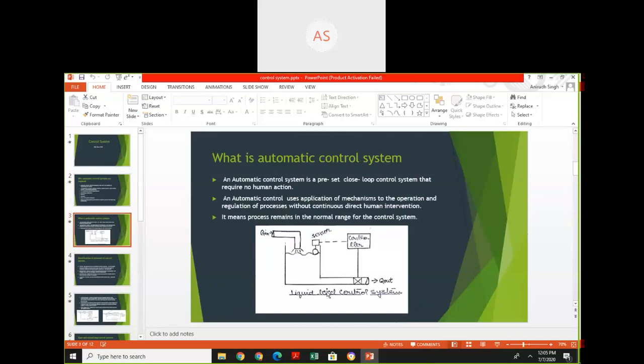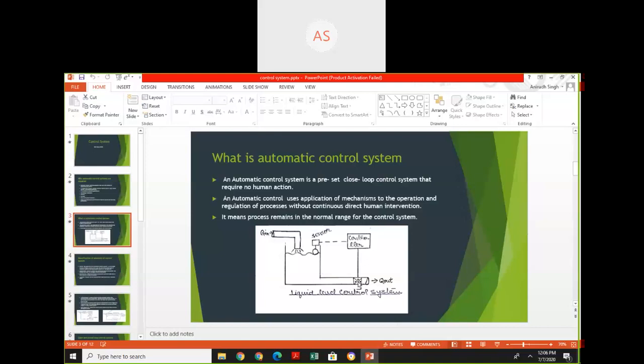Suppose this is an automatic liquid level controller. Suppose there is no sensor and controller connected in this system. So this liquid level system is controlled by a human. Suppose the desired level is less than the actual liquid level. In this case, the human slightly opens the valve and tries to maintain the desired liquid level. If the desired liquid level is above the actual level, then the human slightly closes the valve.